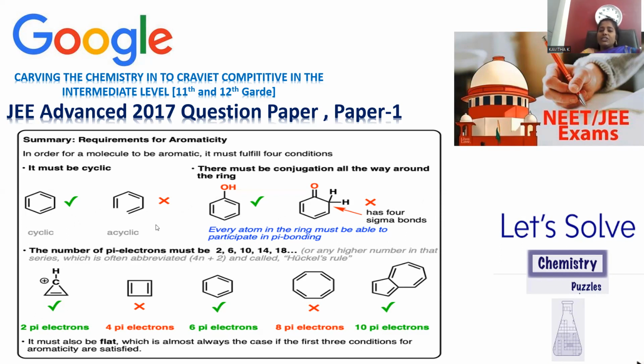And one more condition over here: presence of conjugation. Just now we said, if you observe here, all the pi bonds are in a continuous sequence. Continuous double and single bonds are located, and this alternate arrangement is called conjugation. But if you have an arrangement where a double bond is there, and this double bond is also there, but here the double bond chain got broken, and this carbon is sp3 hybridized.